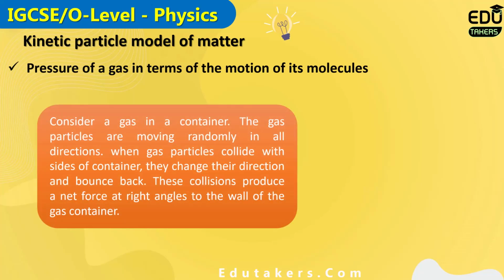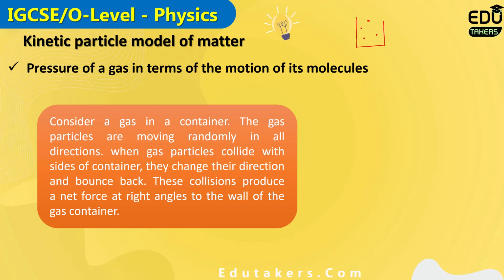Next, we have to see the pressure of the gas in terms of the motion of its molecules. What would be the effect on the motion of the molecules of the gas by increasing the pressure? First of all, consider the gas in a container, just like here. The particles of the gas are far apart from each other. You know that the spacing between the particles of the gas is very large, and they are randomly moving. The gas molecules move in any direction.